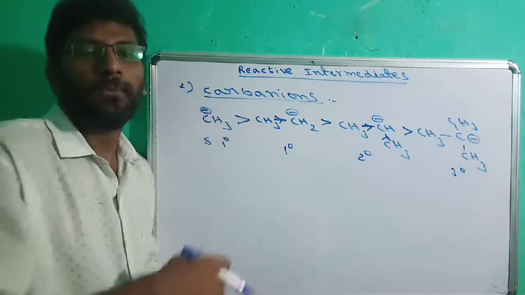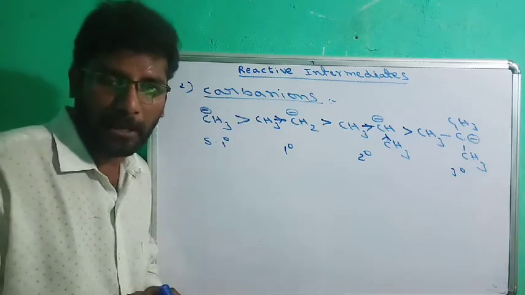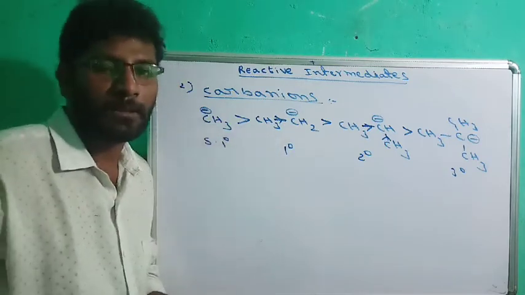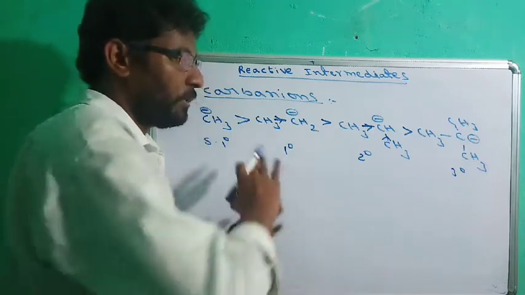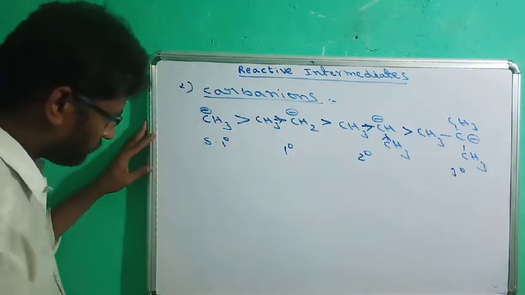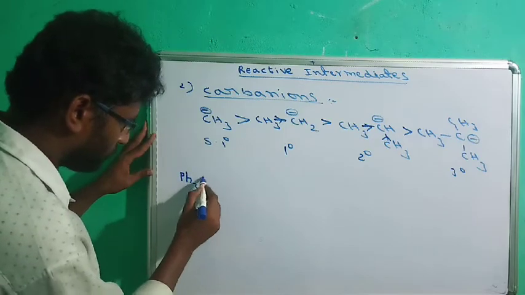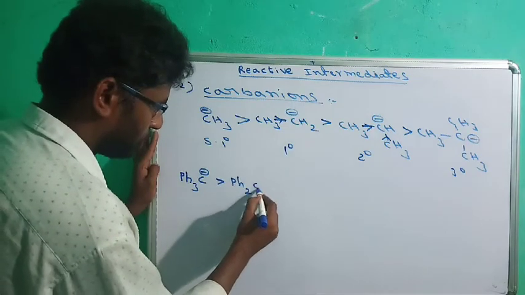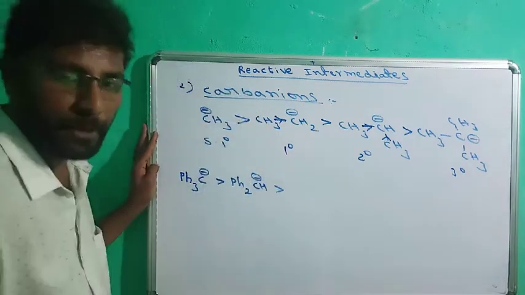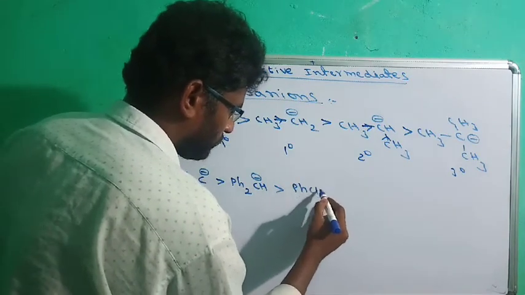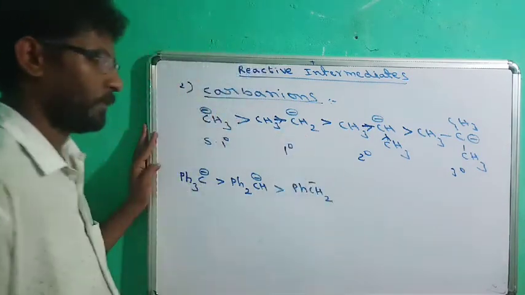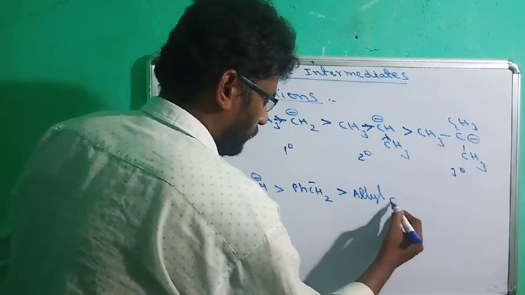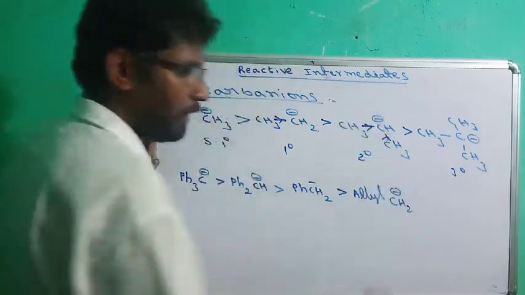As usual, if any benzene group is present adjacent to the carbanion, or any alkene is present adjacent to the carbanion, their stability is further increased due to resonance. So the overall order must be: tertiary phenyl, secondary phenyl, primary phenyl, that means benzyl. After that, allyl.